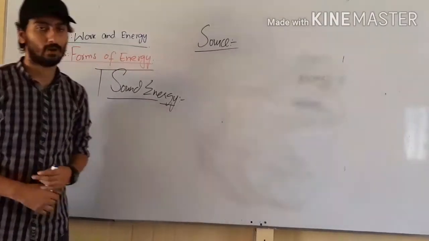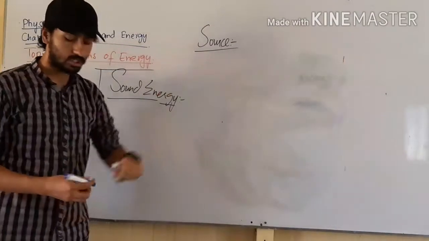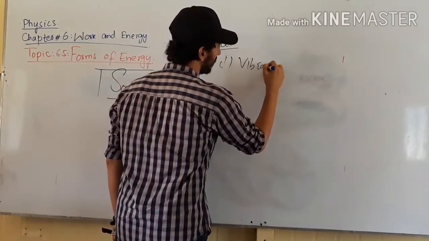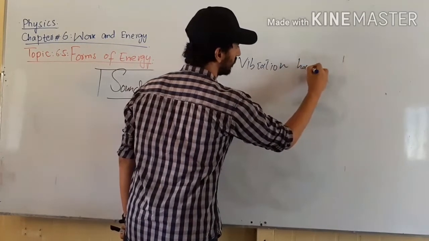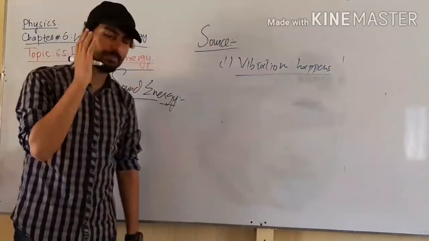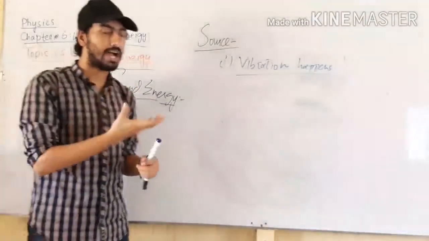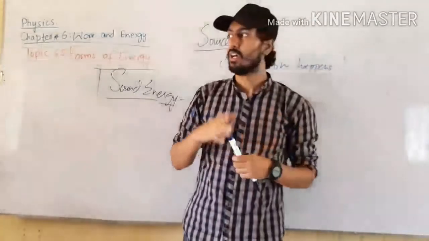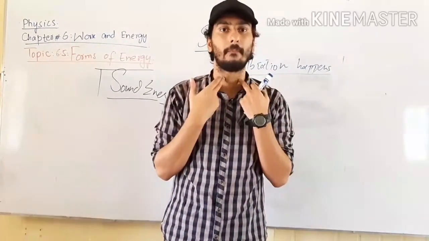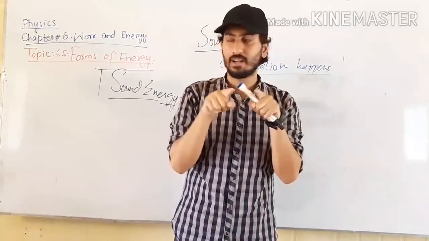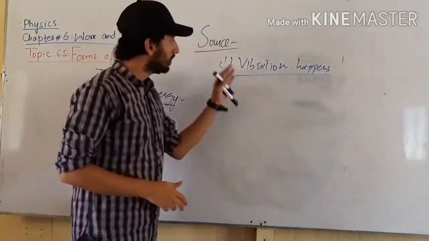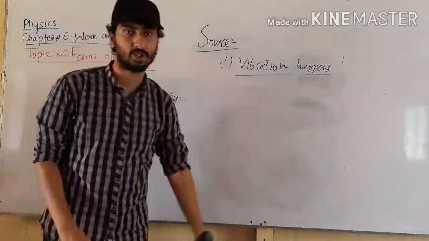The other form is sound energy. Now, what is the source of sound energy? We know that whenever vibration happens, sound is produced. Whenever two bodies vibrate, sound energy is produced. I am talking here, you are listening to my sound. Whenever I am talking, my voice box, my vocal cords are vibrating and sound is produced. You can hear my sound coming out of my mouth. So the basic source of sound energy is vibration.